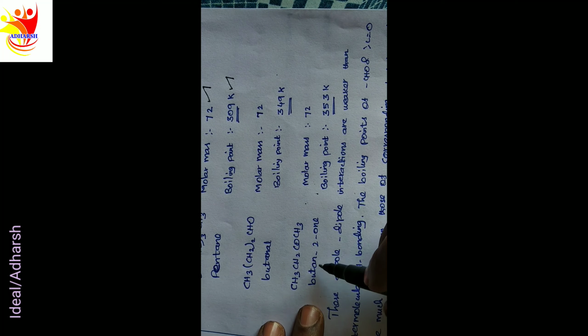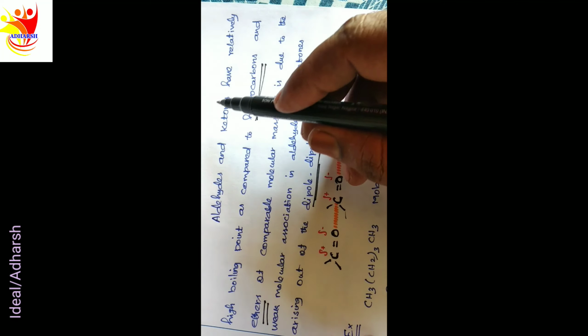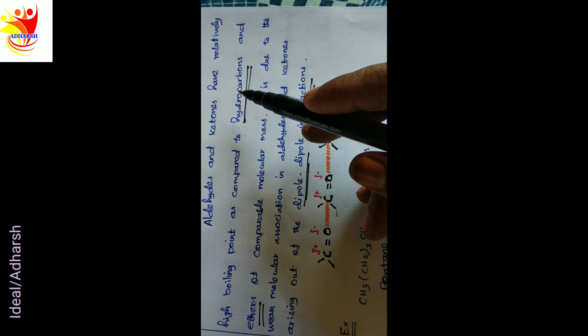Pentan-2-one, molecular mass 72, boiling point 353. So aldehydes and ketones have relatively high boiling points as compared to hydrocarbons and ethers.